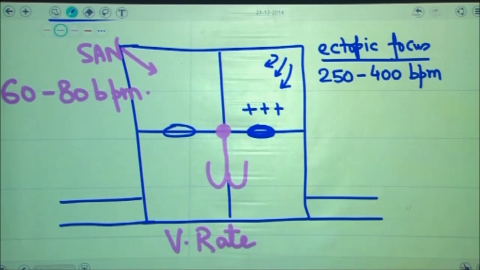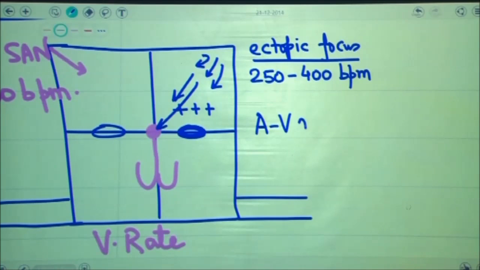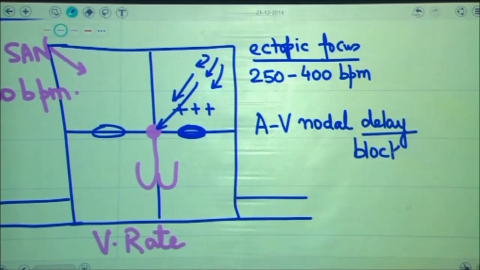But in this patient, the current of the ectopic focus is much faster and will hit the AV node. Once the current reaches the AV node, it will exhibit what is known as AV nodal delay. This AV nodal delay is a physiological finding that tries to slow the amount of conduction through the AV node. But because the number of impulses landing on the AV node is very high, the AV node will try to block some of these impulses because obviously it cannot fire at such a high frequency.